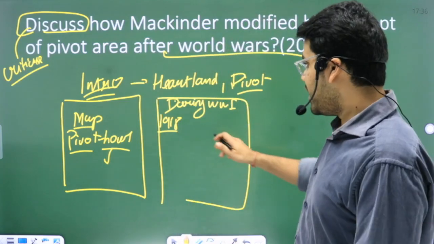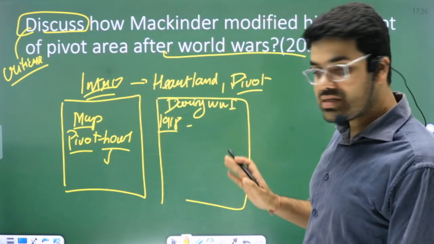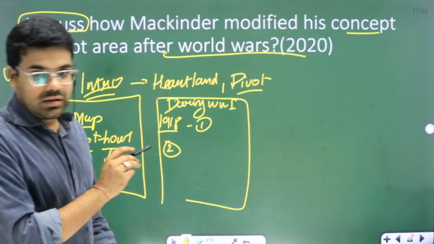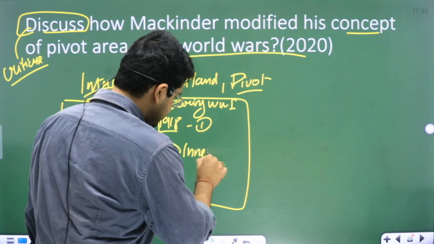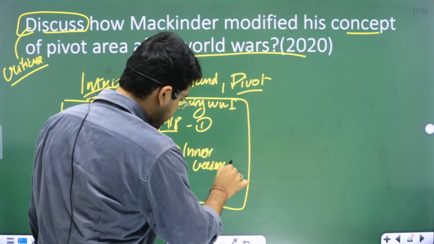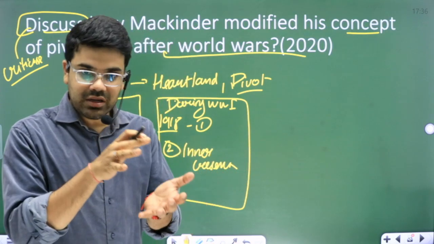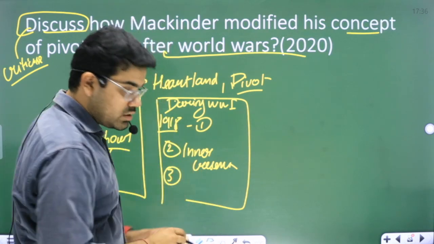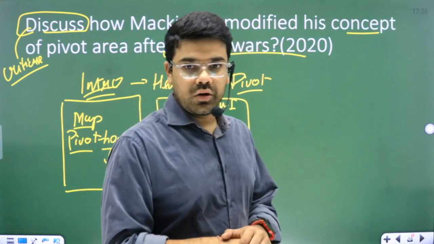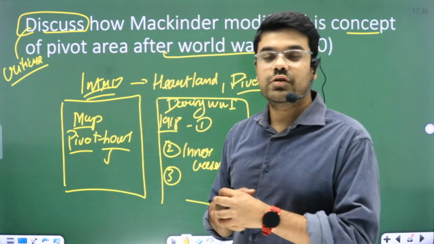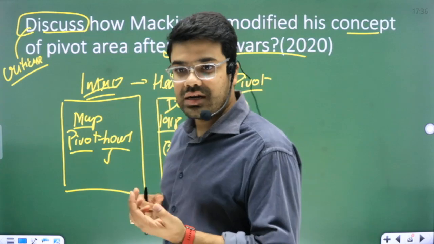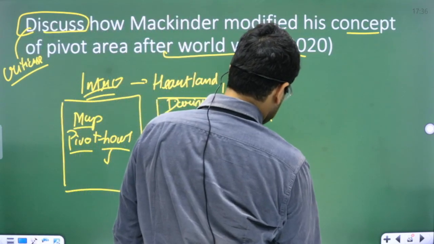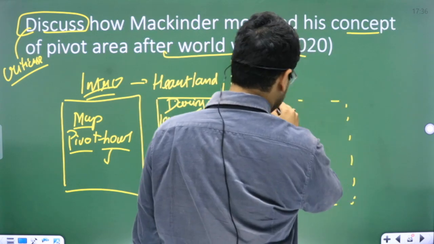Okay, why did he do so? And what is the second statement? He said that the inner crescent was shrunk. Obviously, when the pivot area expands, the inner area is going to shrink. Okay, you could also link the Russian Revolution, which consolidated the empire and brought very strong dictators like Joseph Stalin. And the third and the fourth page,